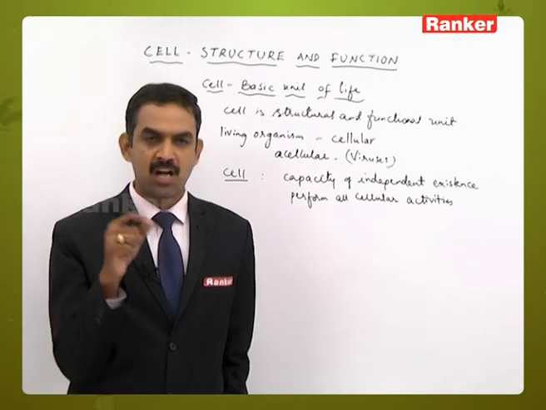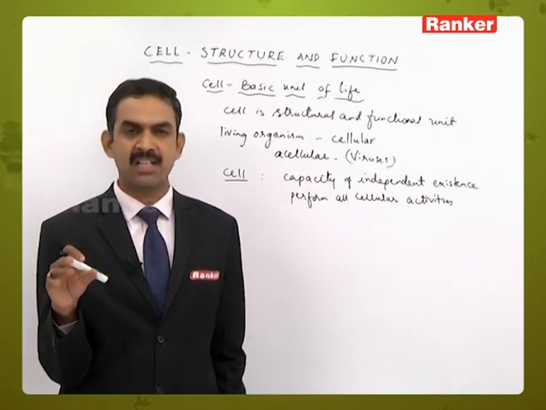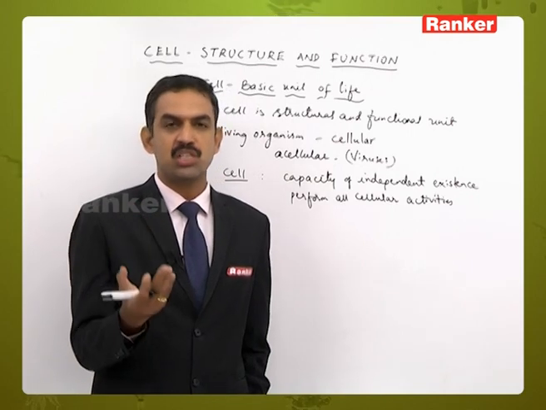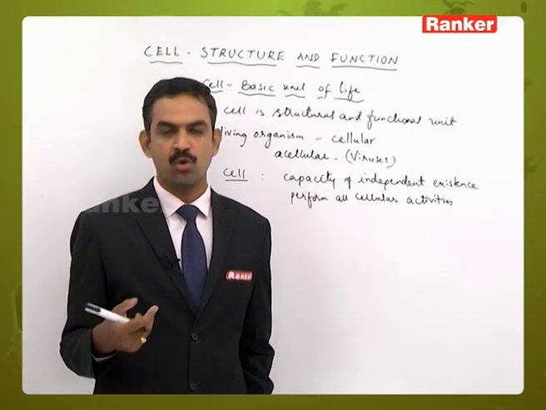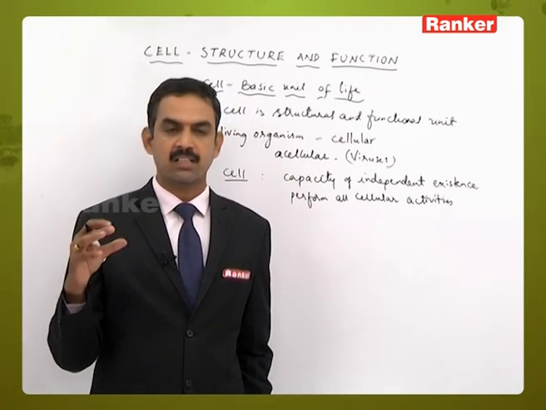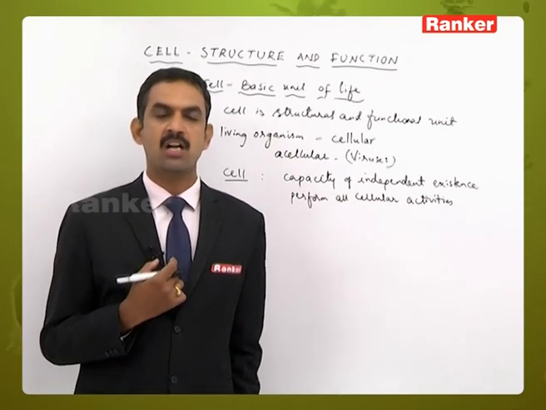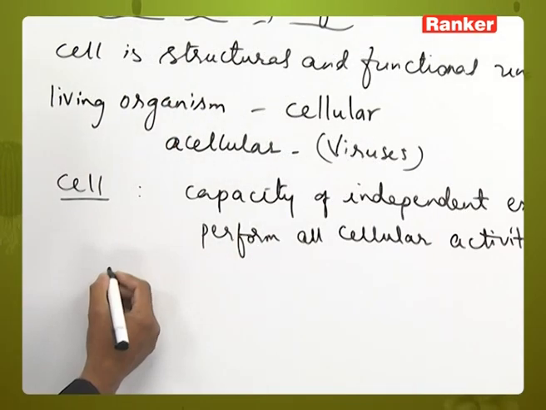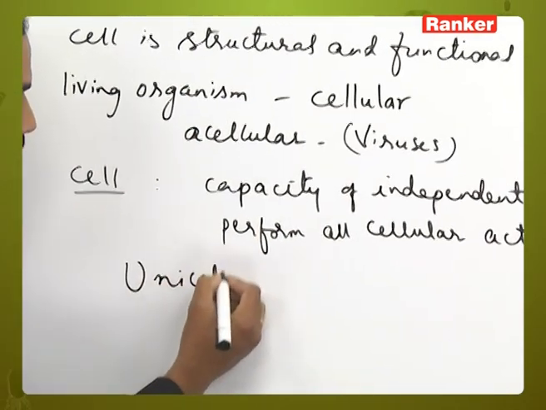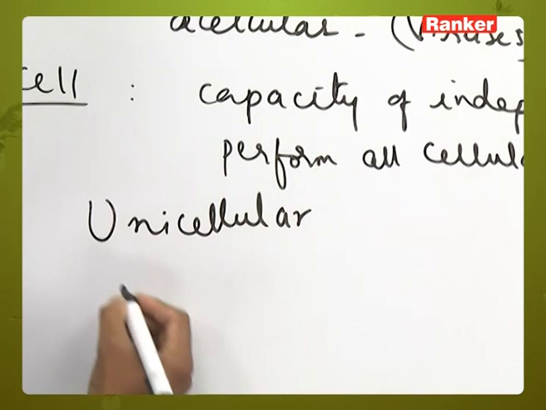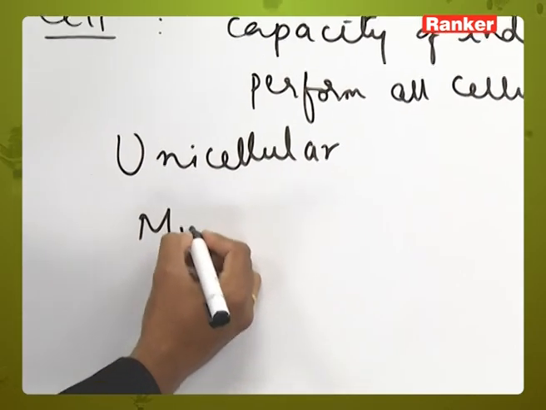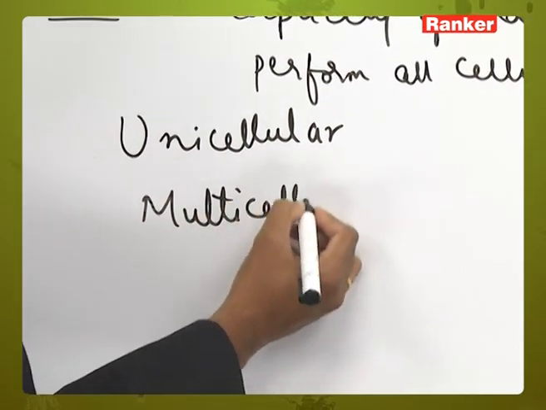But if it is a unicellular organism, the zygote remains as it is, undergoes some changes in its structure and forms new organs and structures, but it performs all the functions like a multicellular organism. We can observe many different types of plants which may be either unicellular or multicellular.